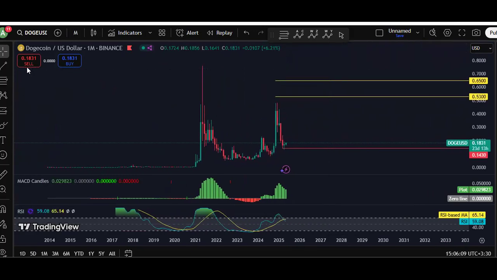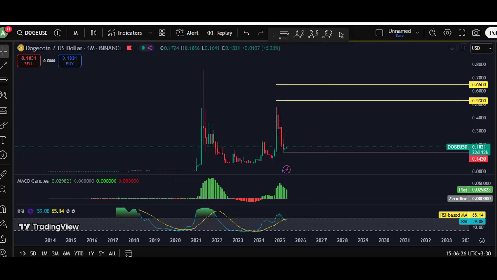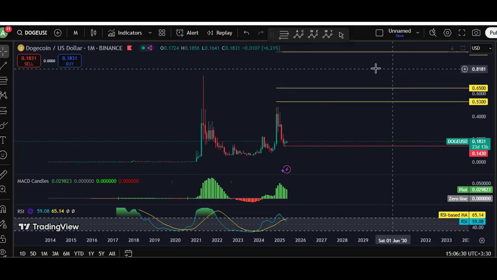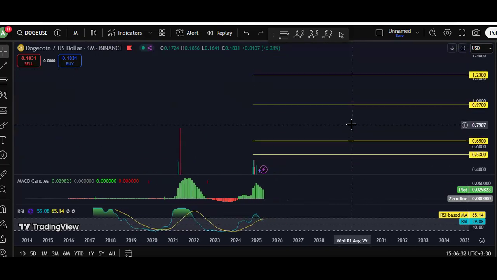Since the price was within this move, this correction, we have been looking for 53 and 65 cent. The price reached nearly 53. There was no breakout. This is what we get. But if the price reverses from here, without the breakout of the 14 cent, we can still look for 53 and 65 cent.